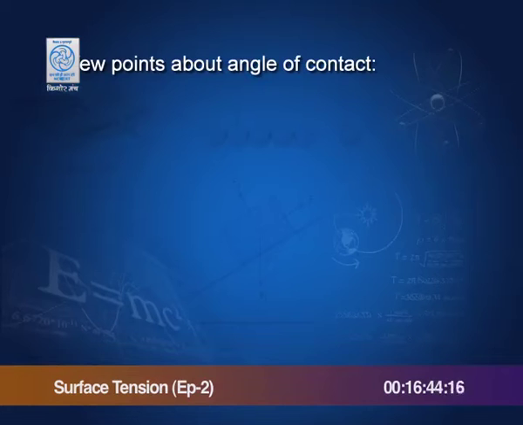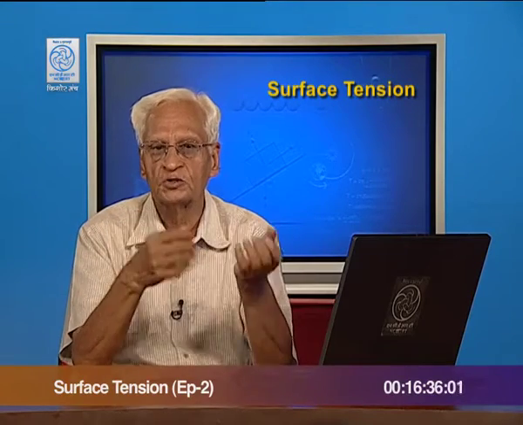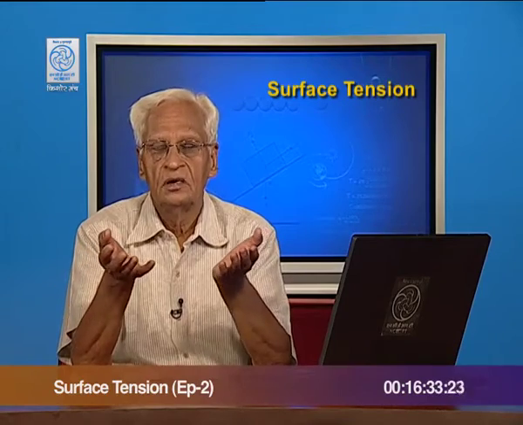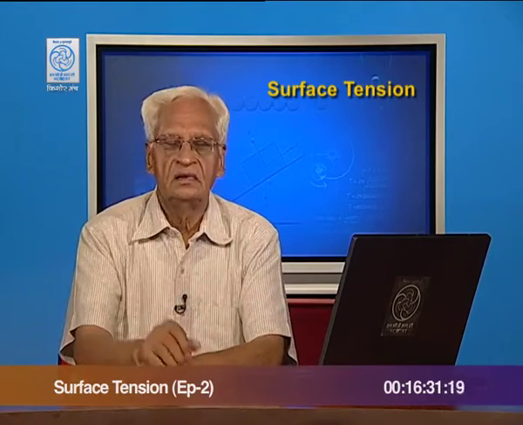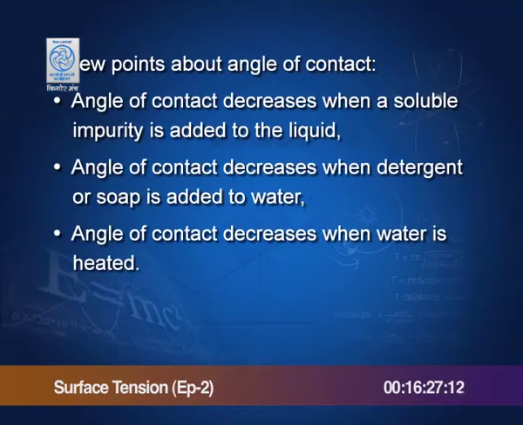Let us know a few more things about the angle of contact. Angle of contact decreases when a soluble impurity is added to water. Say you add salt or sugar which is soluble in water, then the surface tension or the angle of contact decreases. Angle of contact decreases when water is heated. When you heat water, the angle of contact decreases.